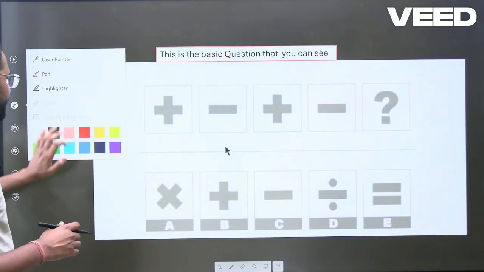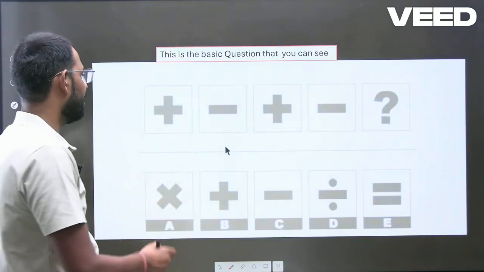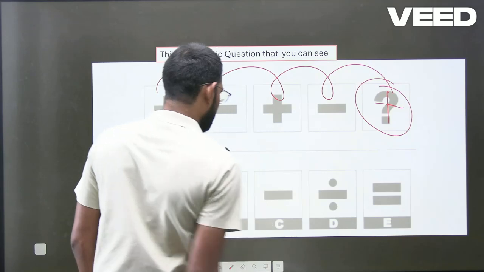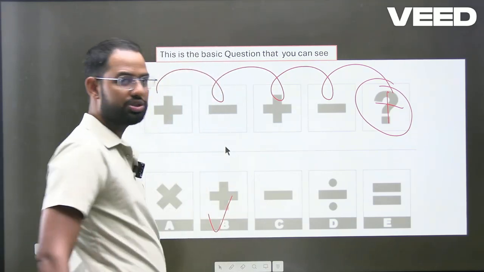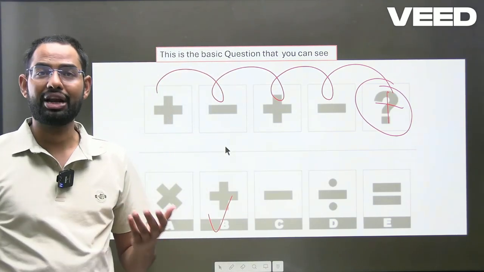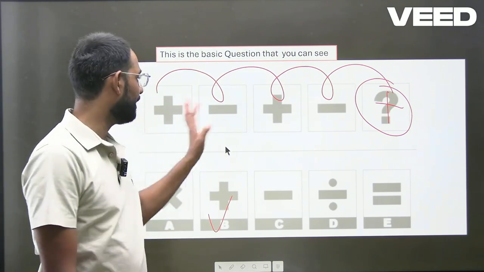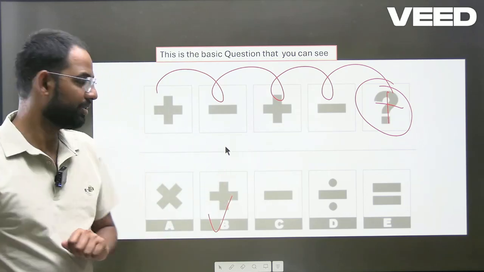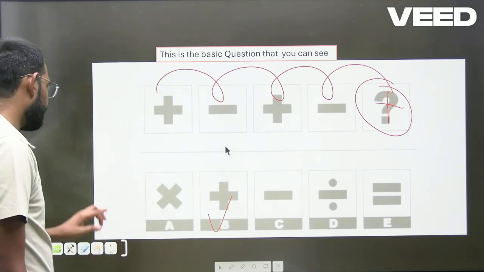See what is happening here? Plus, minus, obviously plus will be there. So yes, plus, option B. This is how you are going to crack this question. Plus, minus, obviously plus is going to be there. This is the correct approach to solve this question.